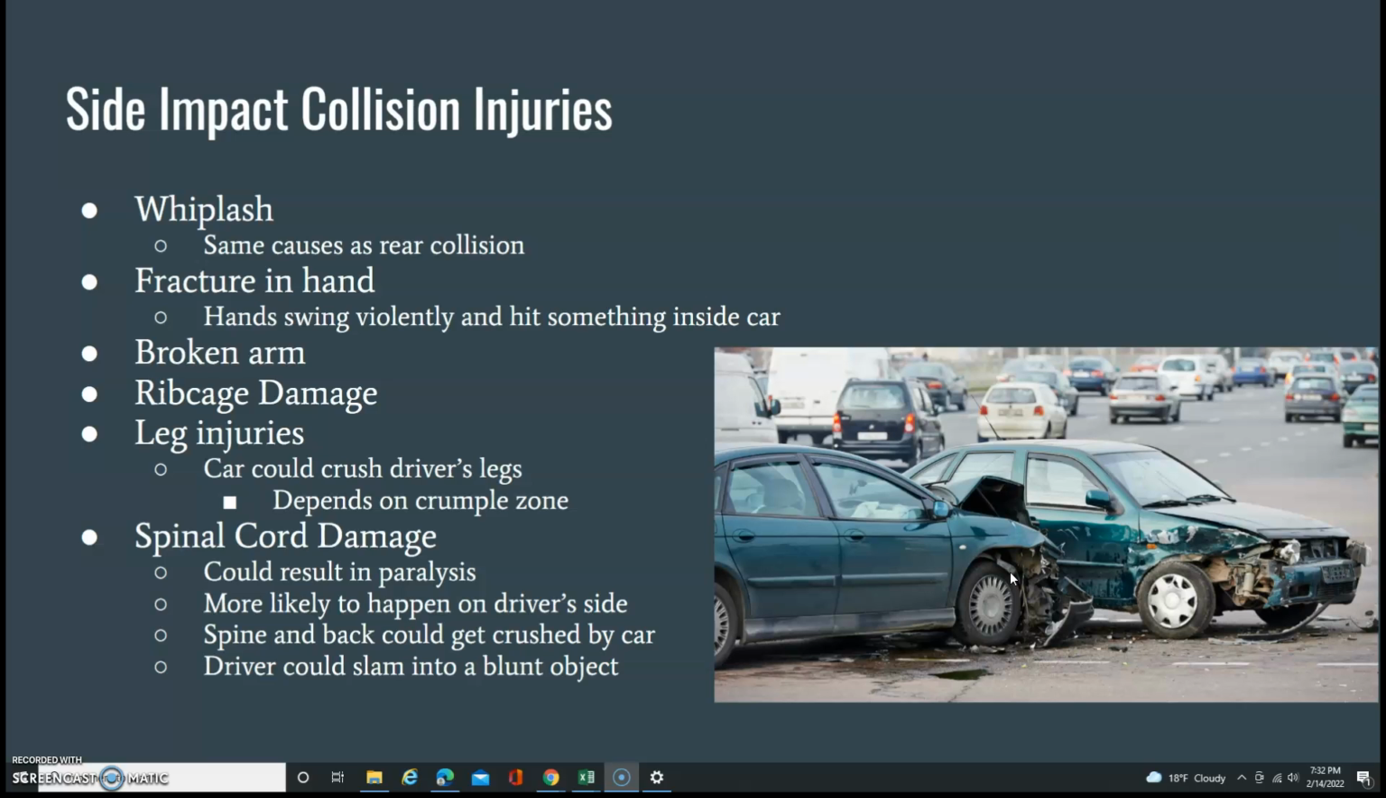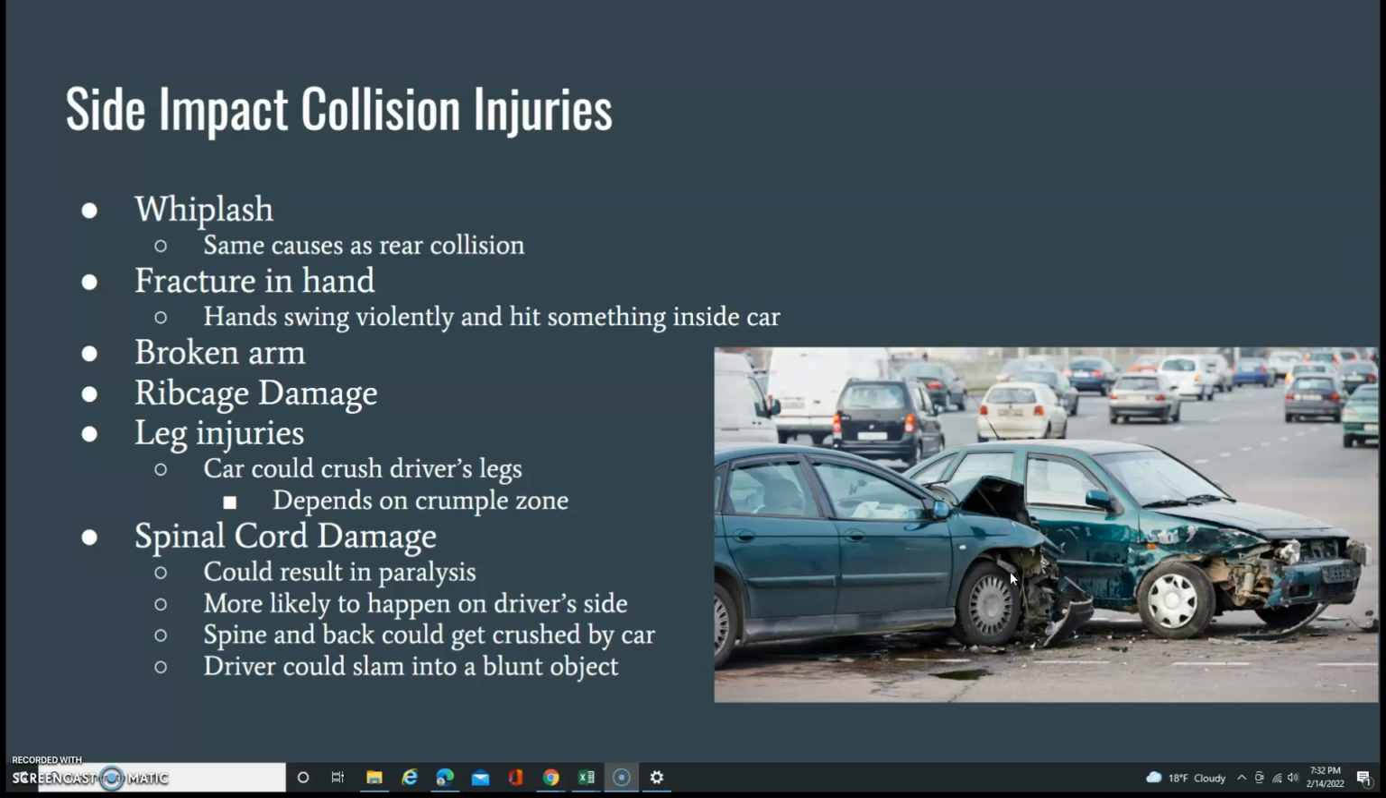Ribcage damage can occur if the car crushes the ribs, or if the airbag hits the ribs in a certain way, it could possibly break or bruise the ribs. Leg injuries happen if the car crumples and crushes the legs, and this honestly depends on how the car folds in on itself during the collision.